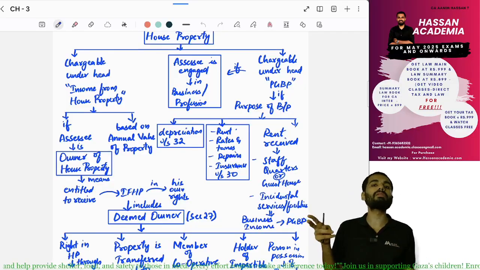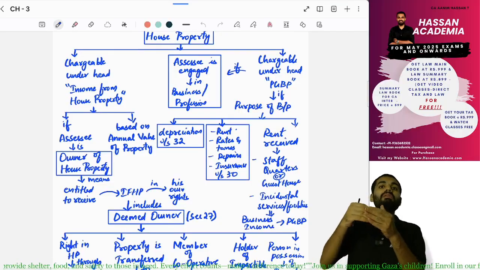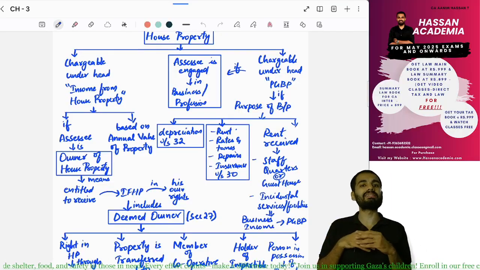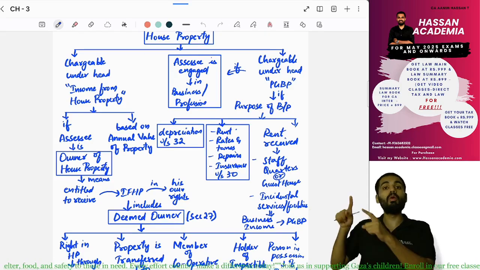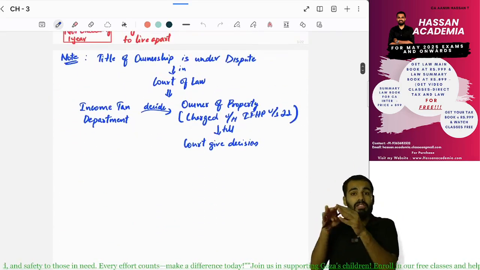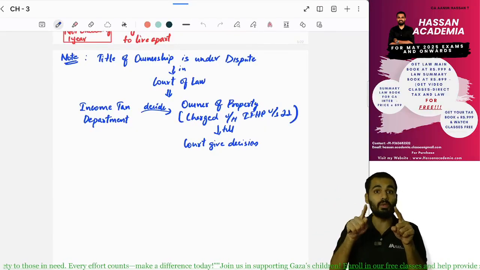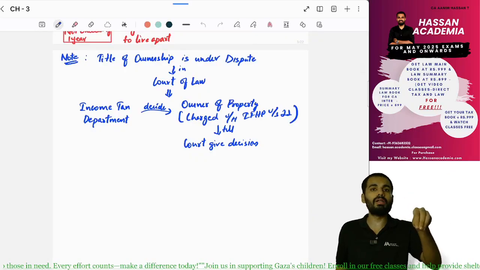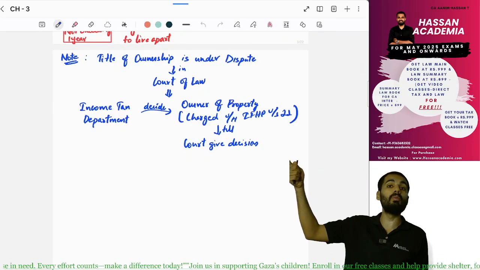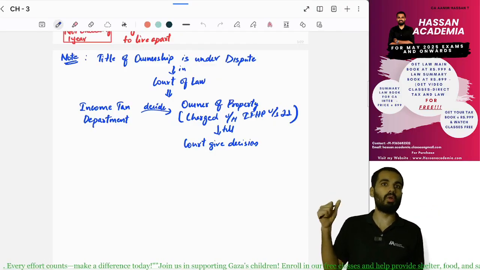And also composite rent. What is composite rent? Along with the building, you are providing some incidental services or other assets. Even that will go under PGBP. Next, if the ownership title is in dispute, it is under case law. In that situation, the income tax department will decide who is the owner and who will be paying the tax, until the court decides who is the actual owner.